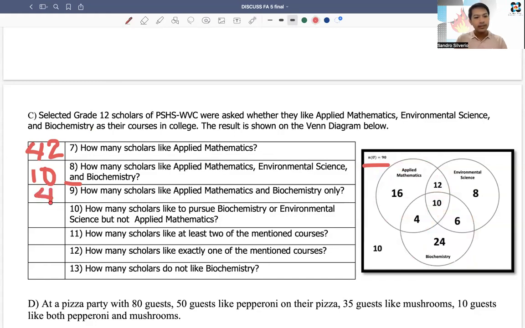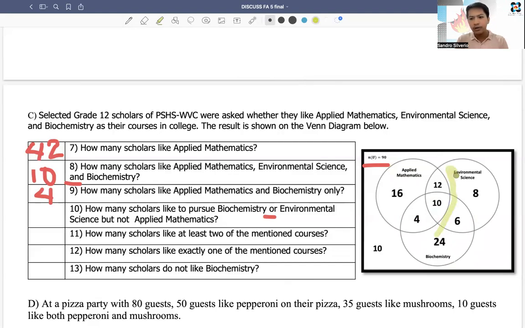Number 10, how many scholars like to pursue biochemistry or environmental science but not applied mathematics? Very important this one. I think I'm going to shade. Because of the or, we have to combine biochemistry and environmental science, but not applied mathematics.